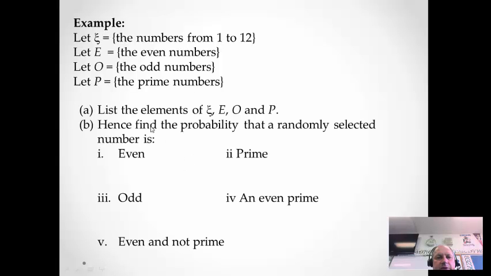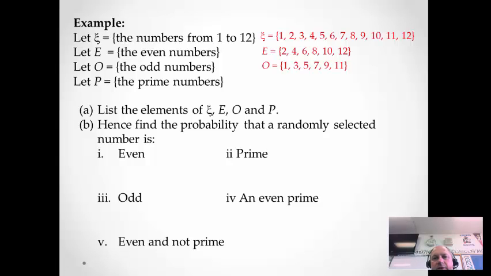So typical questions here, you might be asked to list the elements of the universal set, E, O and P. So in the universal set, I've got to list them. That's all the possible numbers. The even set is 2, 4, 6, 8, 10, 12. The odd numbers, 1, 3, 5, 7, 9, 11. Right, and the list of prime numbers, one's not prime. Prime numbers have 2 factors. One only has 1 factor. So the prime numbers are 2, 3, 5, 7 and 11 up to 12. 2 is the only even prime number.